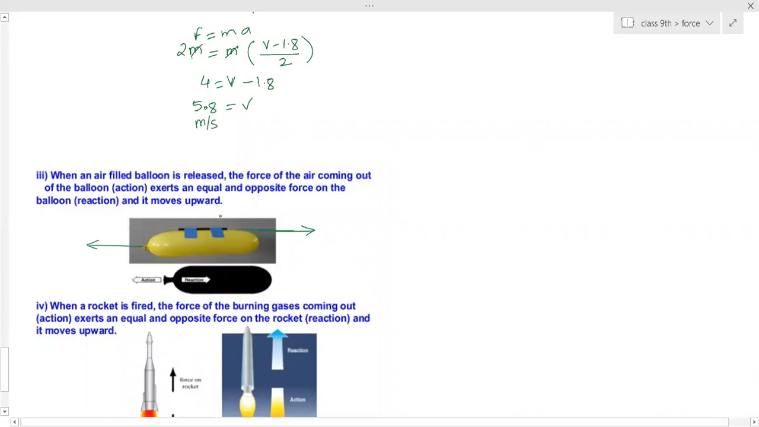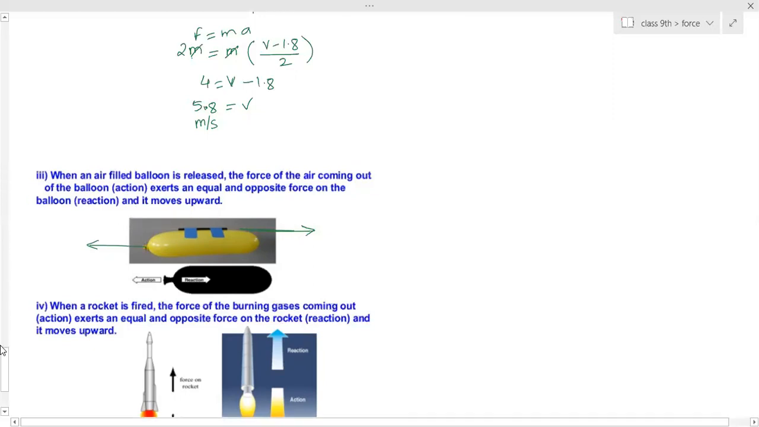Same thing in ships also, ships and small boats. There also the engine is there. The exhaust is moving backwards, it is throwing the air backwards, and the boat is going in the forward direction.